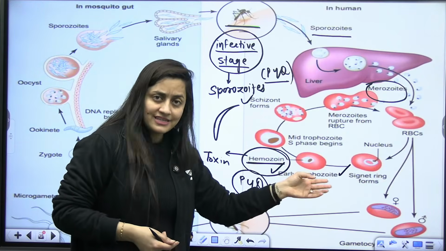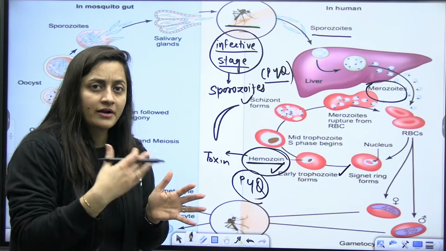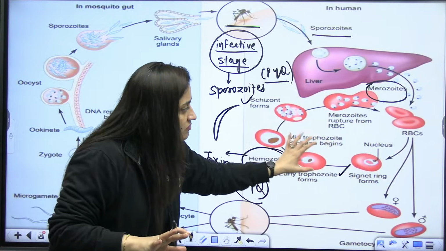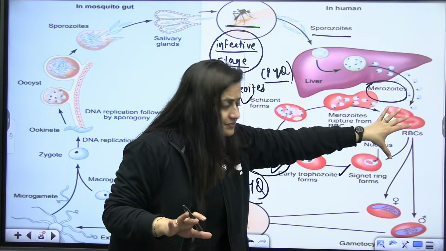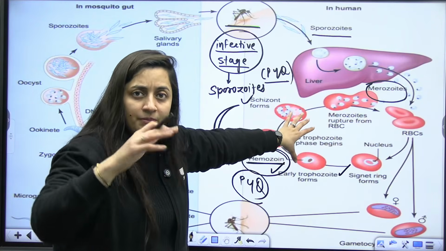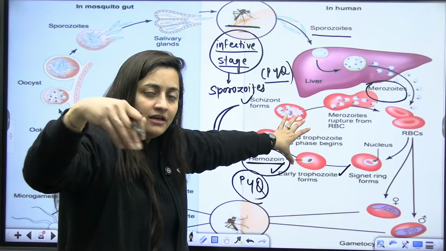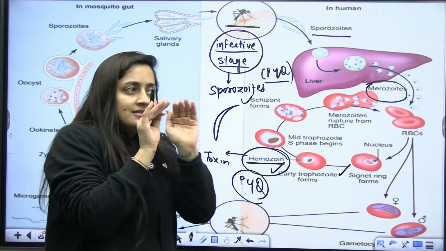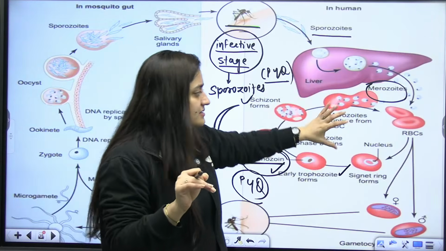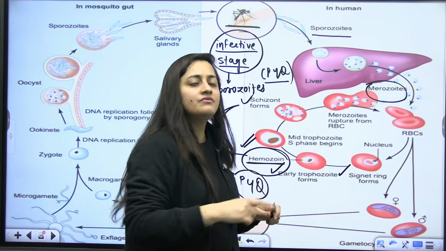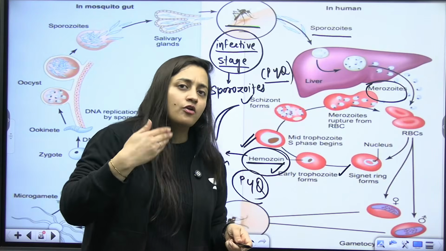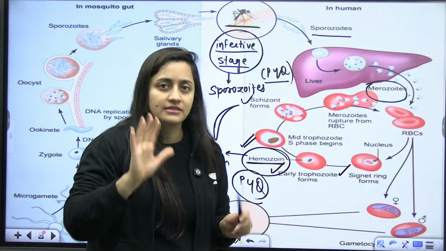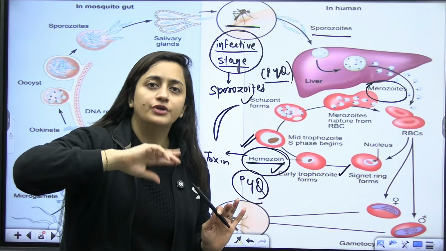And this is not just the signet stage. You also discuss the amoeboid and rosette stage. One by one we'll cover it, so firstly just have an outline. The RBCs will be ruptured because the parasites are feeding within them, so obviously this toxic material will form. By this time hemozoin has formed, the person will start getting fever and chills. And of course the immune system will also fight it, plus that person will also take medicines.